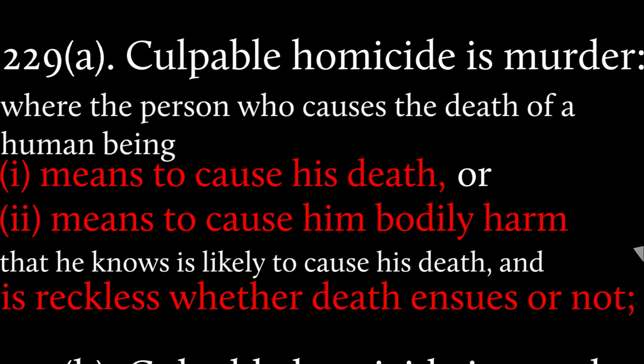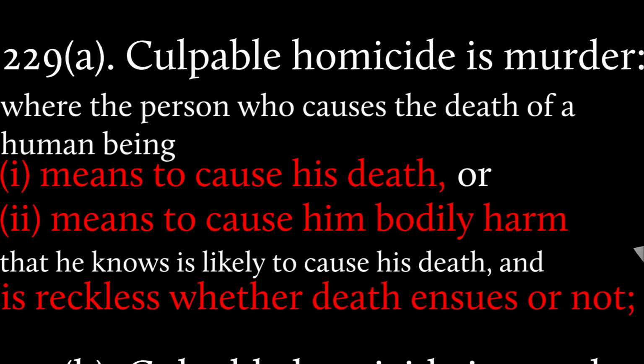Culpable homicide is murder where the person who causes the death of a human being means to cause his death. That's part I. So obviously that's the simplest one. You cause the death of a human being and you meant to do it. That's murder. Or, and then we look at the next part, means to cause him bodily harm that he knows is likely to cause his death and is reckless whether or not death ensues or not.